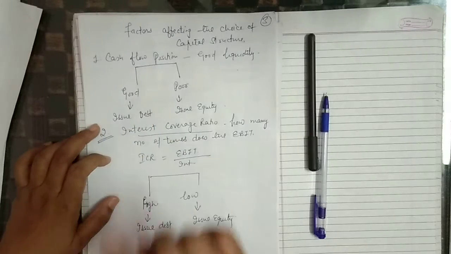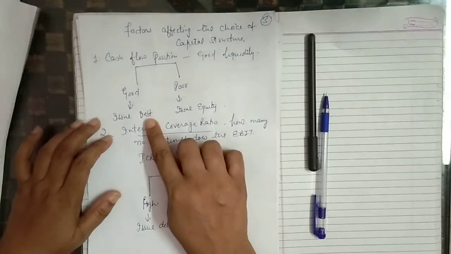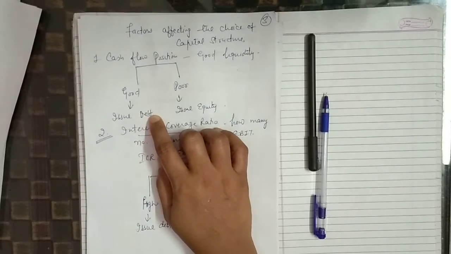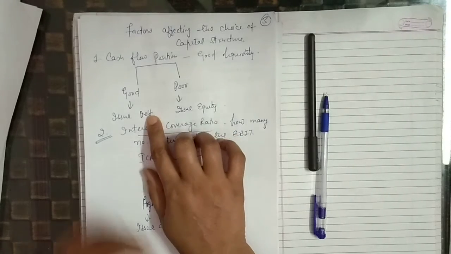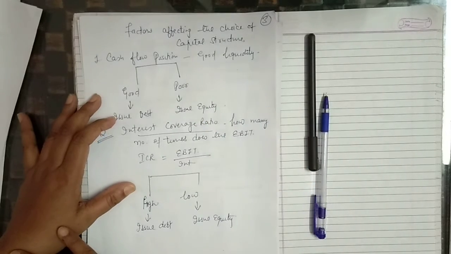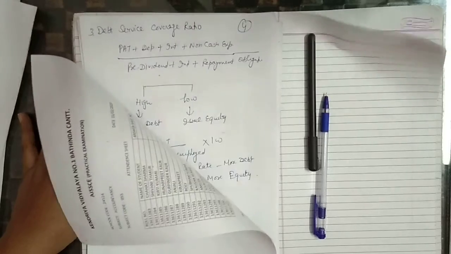If the cash flow position is good, then it should use more and more debt, as it is easy for the company to pay interest. The company has enough cash to pay its interest. If the cash flow position is poor, then it should use more equity rather than debt, as we have to pay dividend on equity.